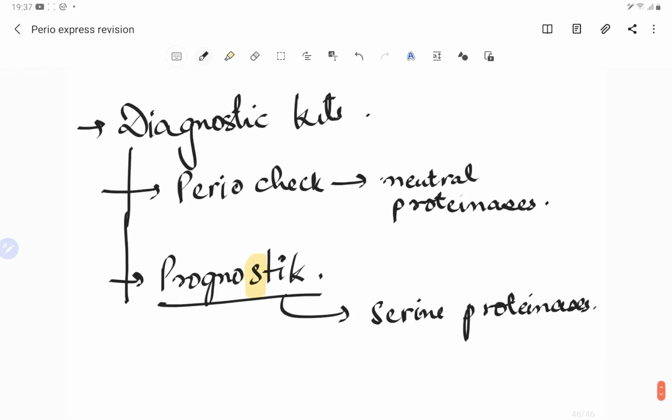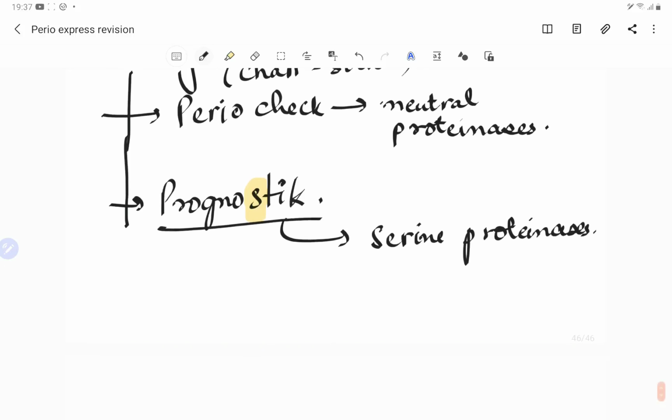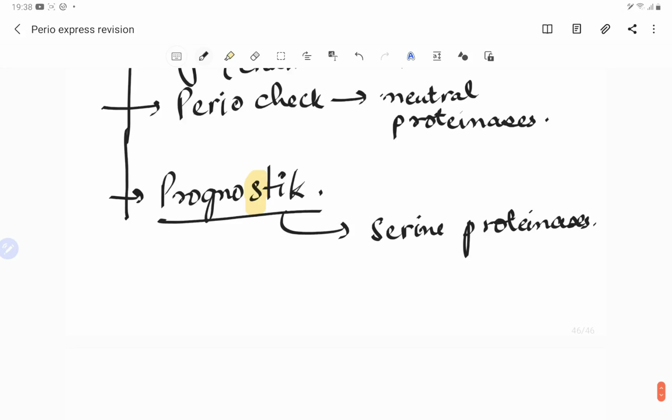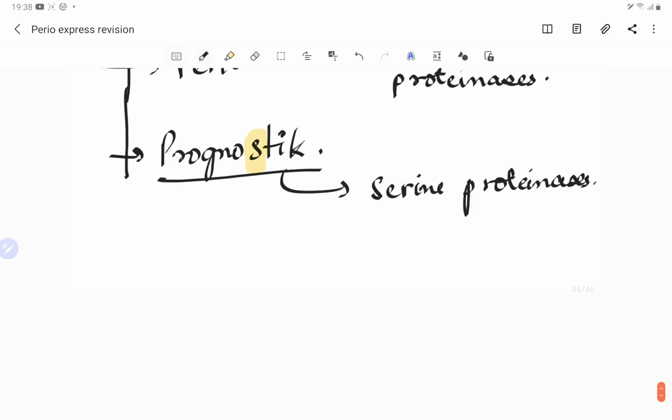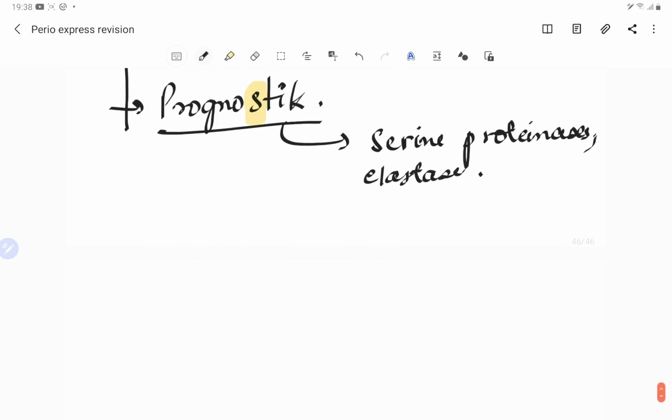These are the chairside diagnostic kits. Also this Prognostik, a product of Dentsply, detects the presence of elastases in the GCF.